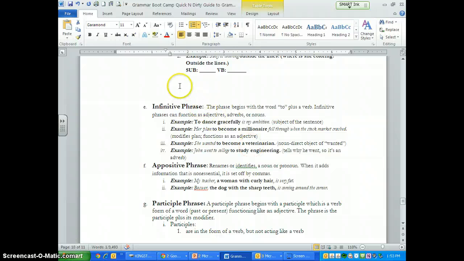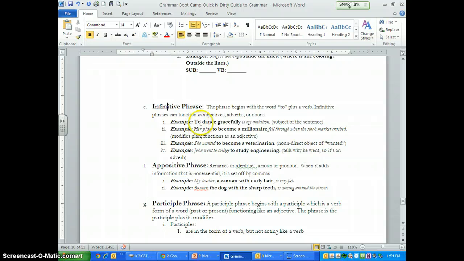Next one is an infinitive phrase. If you are in a foreign language, you know what these are. These are going to be a verb with the word to in front of them. And they can function as an adjective, adverb, or noun. I'm not so much worried about these right now, but let's look at the example. To dance gracefully is my ambition.